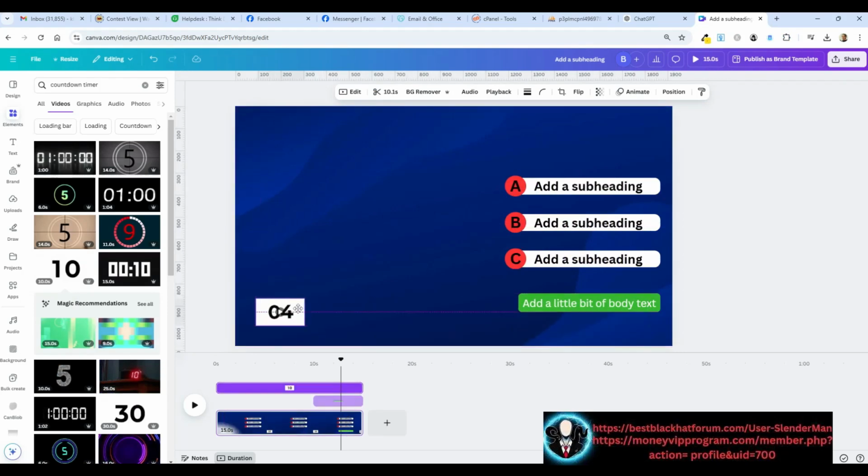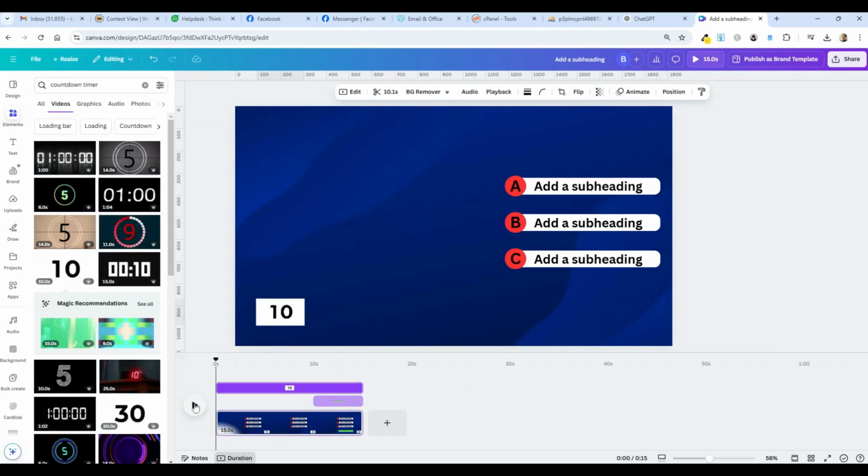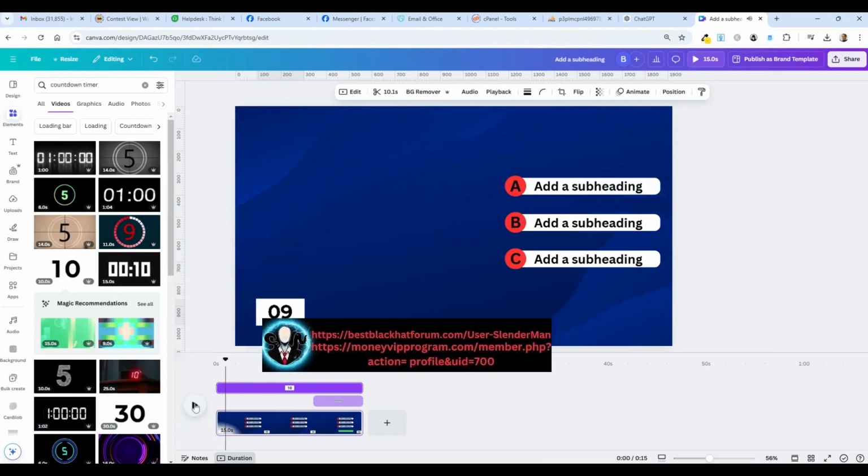And I need to get this synced up with the ticking sound. So the ticking sound starts, let's see, I'm going to play this till it starts. Right around there. So I want this to start right around there. I got to test this a couple of times, see how it goes. Let's see. Nope, see, it didn't quite time with it, so I'm going to pull it out just a touch. Very intricate work here.